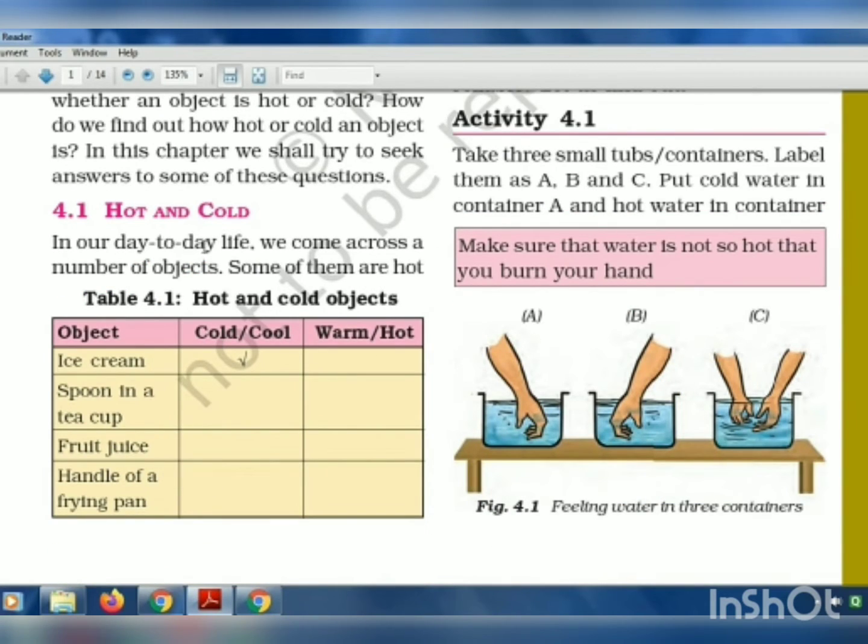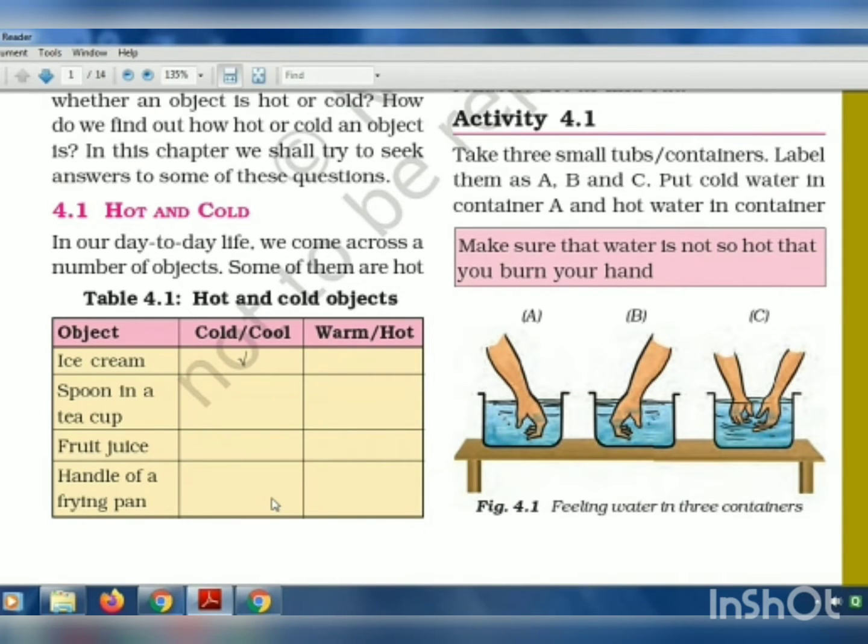In our day to day life, we come across a number of objects. So many objects are there in our environment and also near us. Some of them are hot. For example, they have given in this table 4.1 some hot and cold objects. For example, ice cream, it's cold. Spoon in a teacup, it will be cool only. Fruit juice, that is also cold. Handle of a frying pan, that is also cold.